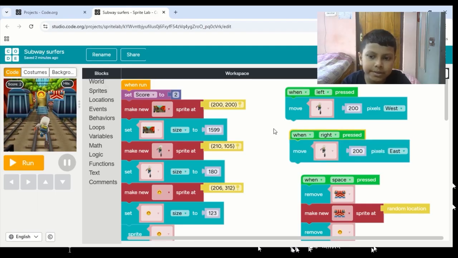When left pressed, in the arrow key there is one left button. When it is clicked, then it will go 200 pixels west. You can see that.